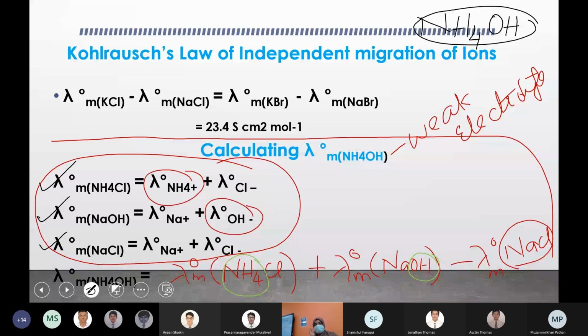But the individual values are not given, only the total molar conductivity of ammonium chloride, sodium hydroxide and NaCl. So what you will do is add the first two together and subtract NaCl, so that what you get is the value of the NH4 plus ion plus the value of the OH minus ion. That is ammonium hydroxide.